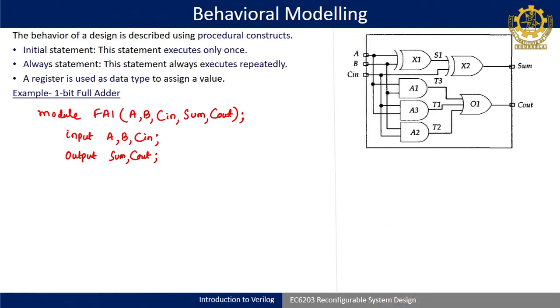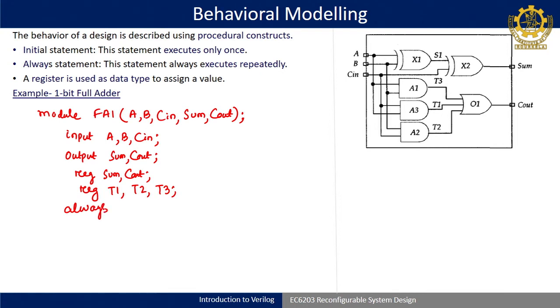I am defining here reg sum comma C out, then again reg T1 comma T2 comma T3. I will explain that later, then you can write always.